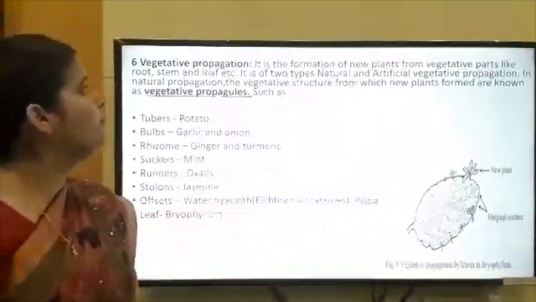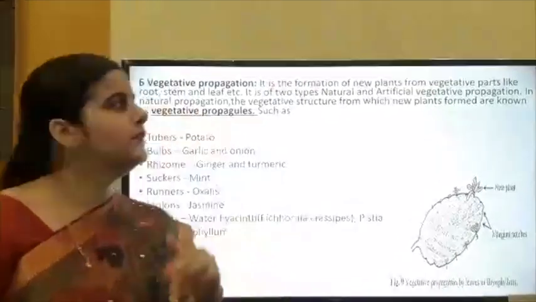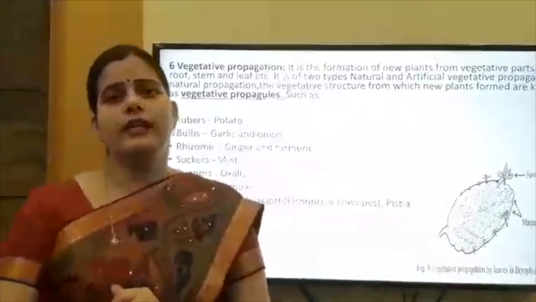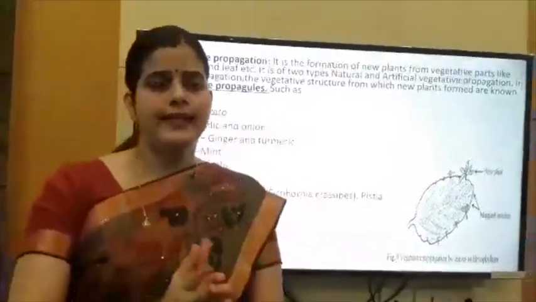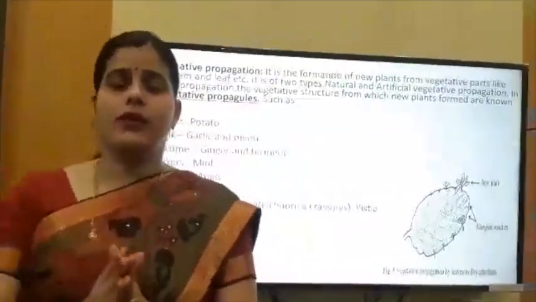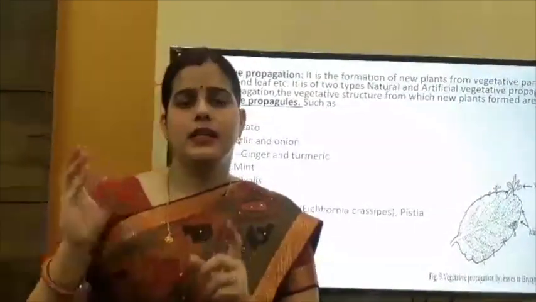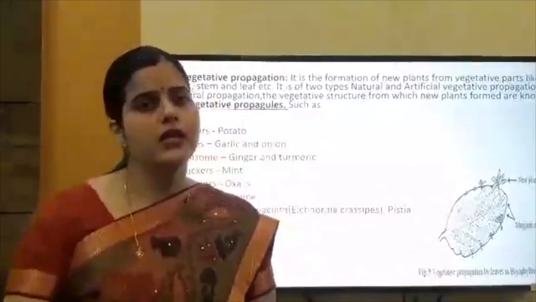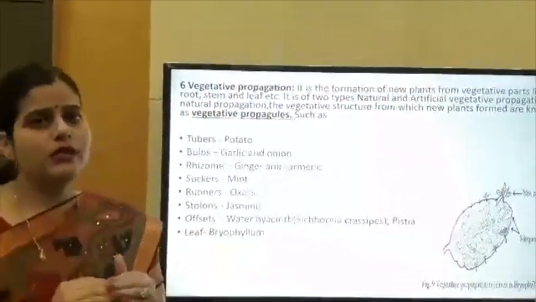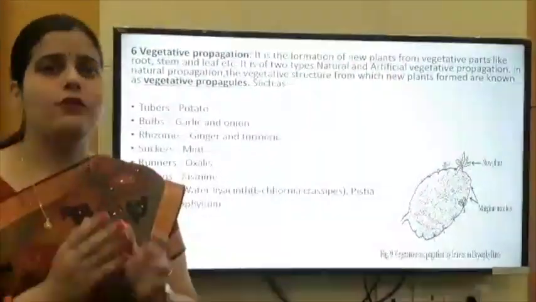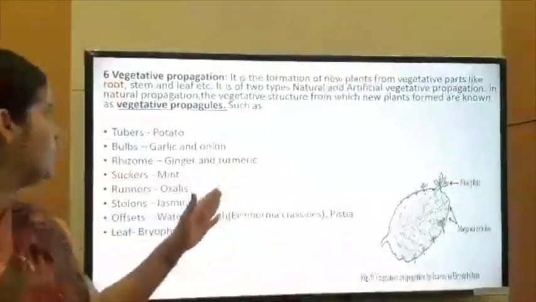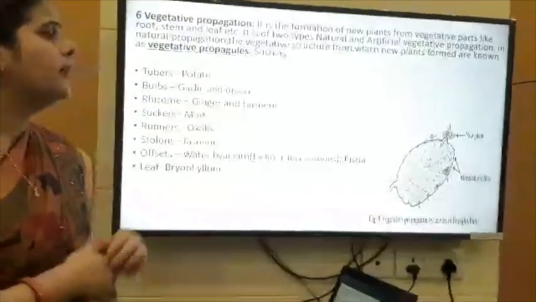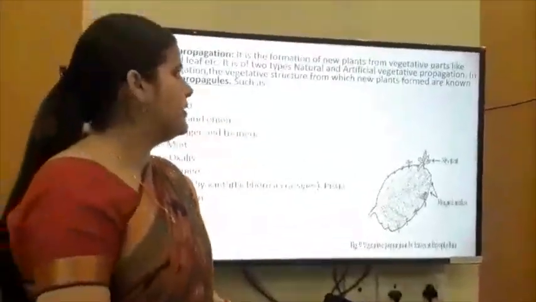Next is vegetative propagation. It is the formation of new plants from vegetative parts of a plant. What are the vegetative parts of a plant? Leaf, stem, root, all are vegetative parts of a plant. So the process of formation of new plants from vegetative parts of the plant is known as vegetative propagation. It is basically of two types. It may be natural or artificial vegetative propagation.